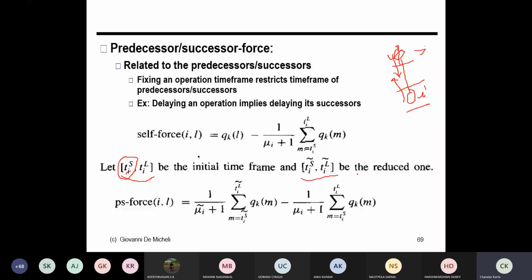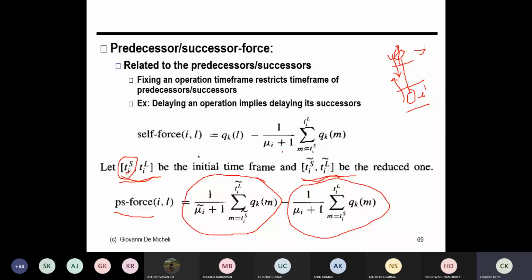Or if you try to squeeze the successor node of that node, and also the predecessor, then both can get impacted, right? So this is the actual time span, but because of the schedule of the other node, this becomes the new time frame where this operation can get scheduled. Then I can calculate the successor force or the predecessor force, which is basically the self force for the revised time frame minus the self force of the actual time frame, right? So this equation is coming from this.